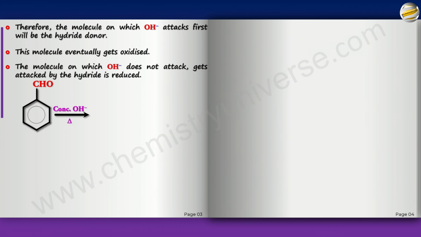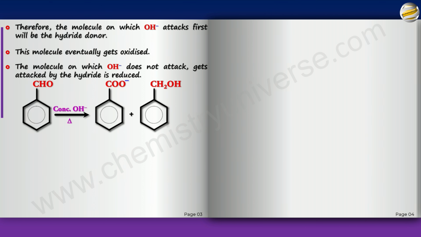So I want you to figure this out on your own. Pause the video, write the product, and then see the video back. So obviously benzaldehyde, no alpha H, Cannizzaro reaction. One will become benzoate ion and the other will become benzyl alcohol. You need to remember the common names, it is pretty important.